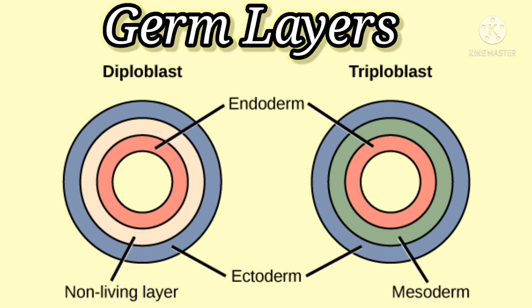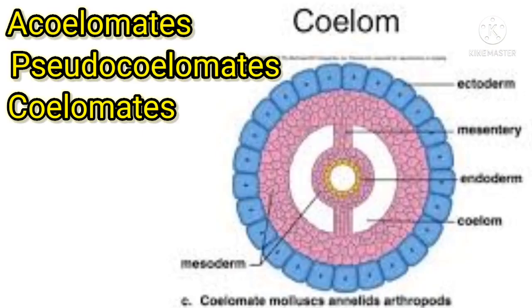Example, hydra. The fourth one is coelom. So coelom is a fluid filled body cavity. It separates the digestive tract from the body wall. Okay. Based on coelom, the animals are divided into three groups. They are acoelomates, pseudocoelomates and coelomates or eucoelomates.